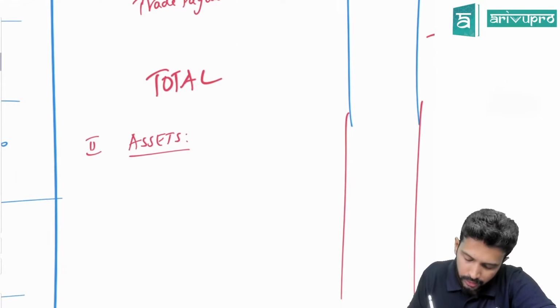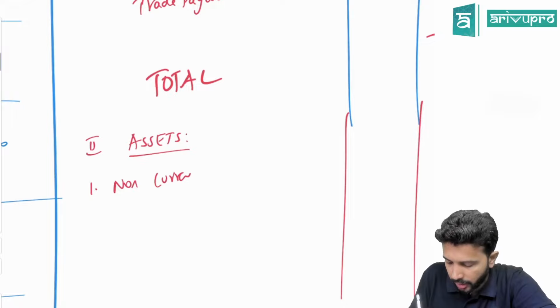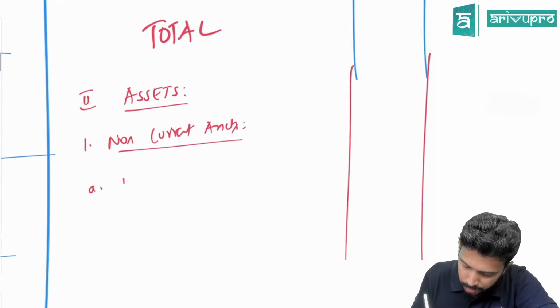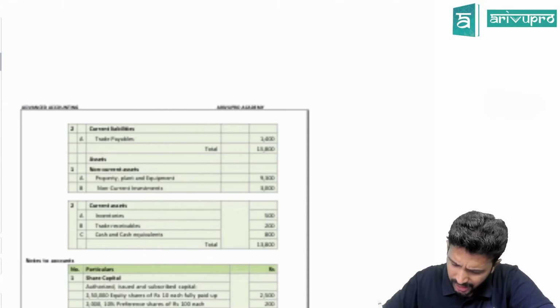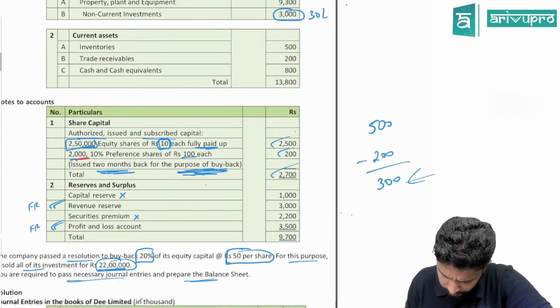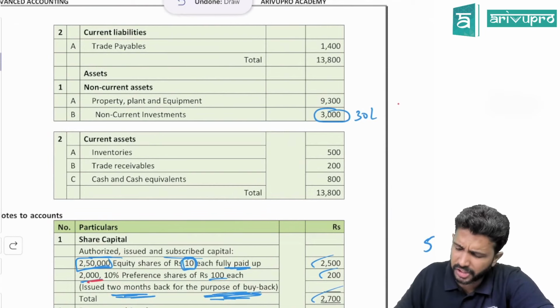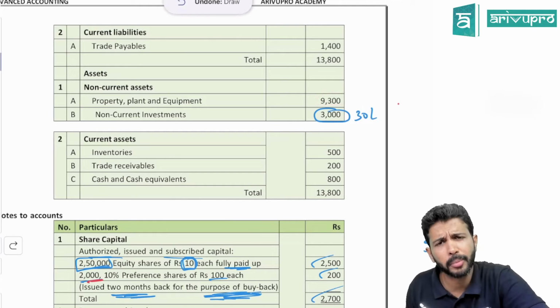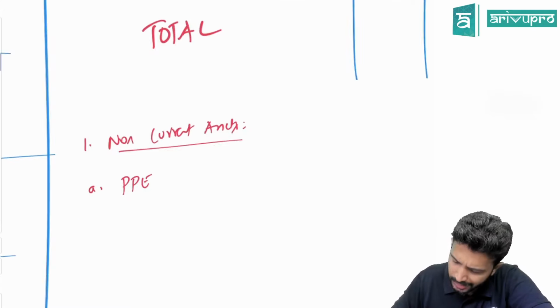assets. Under assets, point number 1, non-current assets. Under non-current assets, point number A, property, plant and equipment. Check, do we have multiple assets? No, sir. They have not even done note there, so that means the PPE initial balance was how much? 9,300. Did you buy any extra property, plant and equipment of fixed asset? Did we sell? No. So that means the balance is still the same, which is